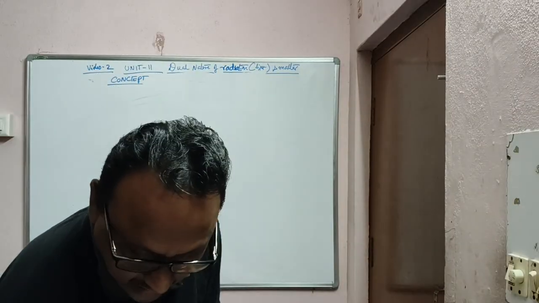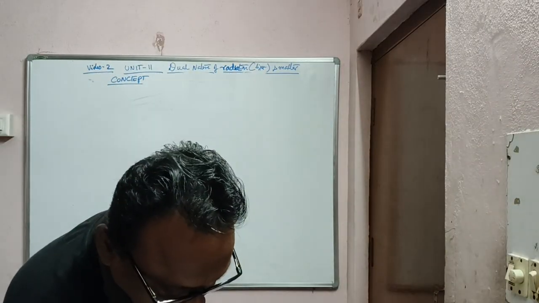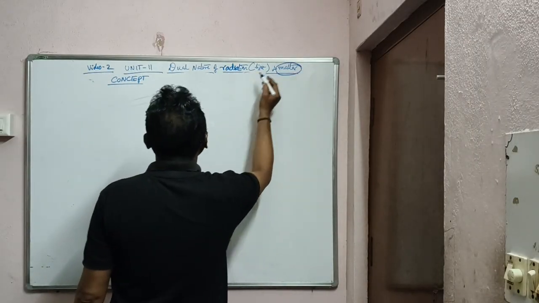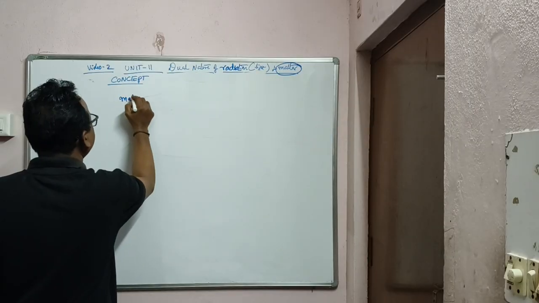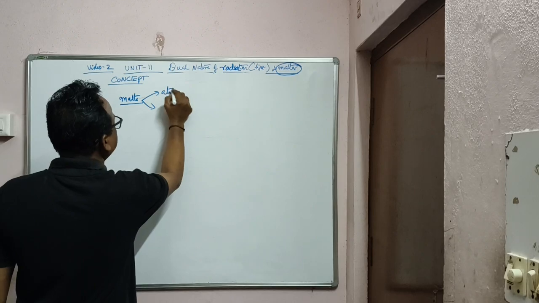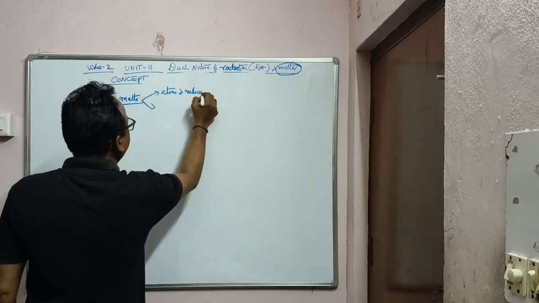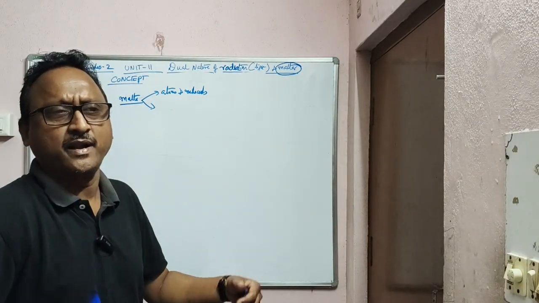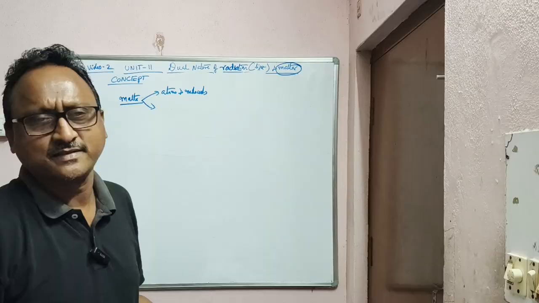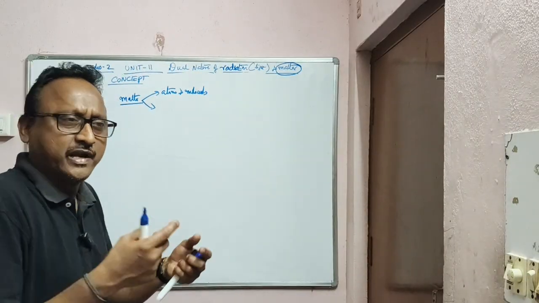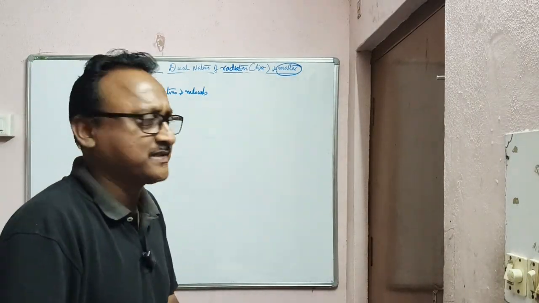Now last one, and as I said in the beginning, radiation is finished. Now coming to matter. What is matter? It is made up of atoms and molecules. See, this marker pen is matter. The human body is also matter, made up of atoms and molecules. So every body in this universe is made up of atoms and molecules. That is matter. Any body having some mass and occupying some space is matter.